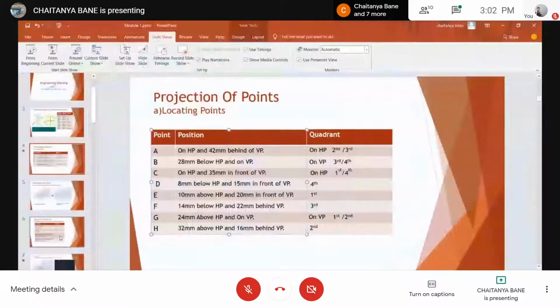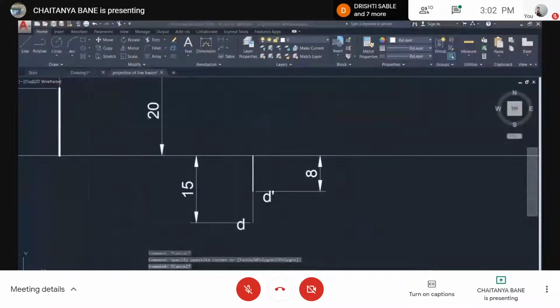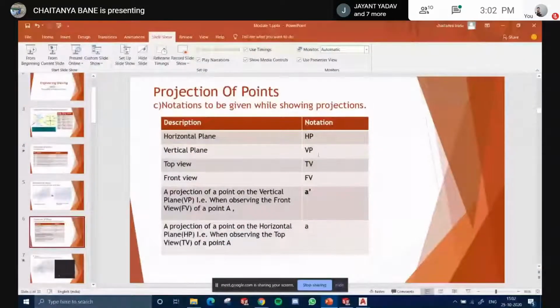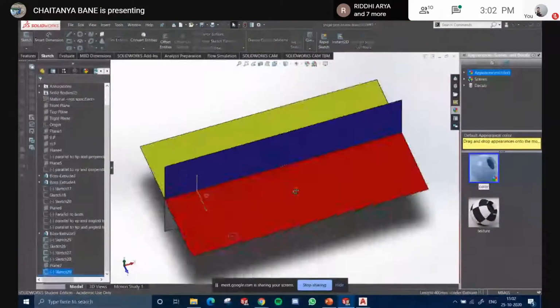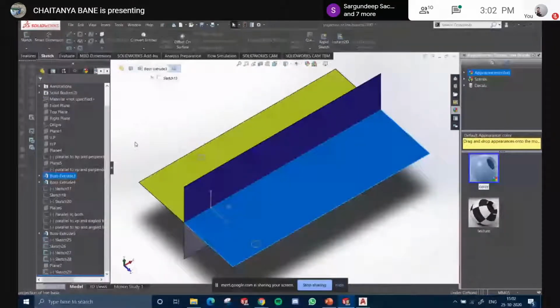Can you clear the denotations once again? Yeah, sure. So horizontal plane, vertical plane, top view. Okay, let's do it here only. This is the horizontal plane, correct? The vertical plane. I'll hide all these sketches.